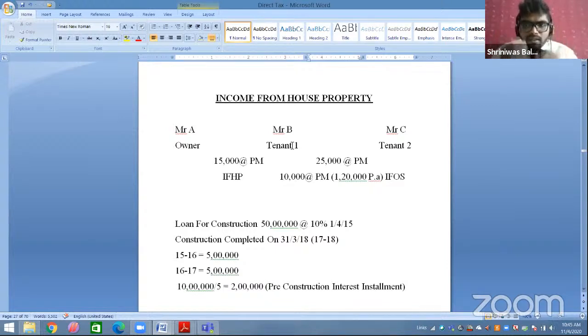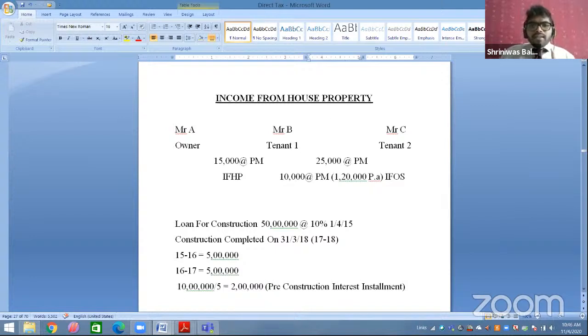No. Income from house property will be chargeable only if the SSC is the owner of house property. But here in this example, SSC is not the owner of house property. SSC is the tenant of house property. So what we are going to do, that 10,000 amount will be taxable under income from other sources.